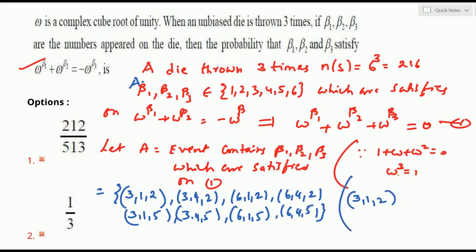We can check it. So we take beta 1 as 3, that is omega power 3, plus beta 2 as 1, that is omega power 1, plus beta 3 as 2, that is omega power 2. Now omega cube is 1 already, so 1 plus omega plus omega square is 0. Satisfied or not.